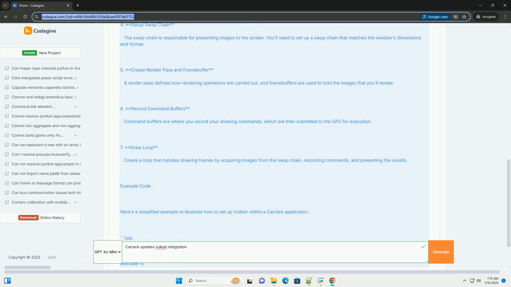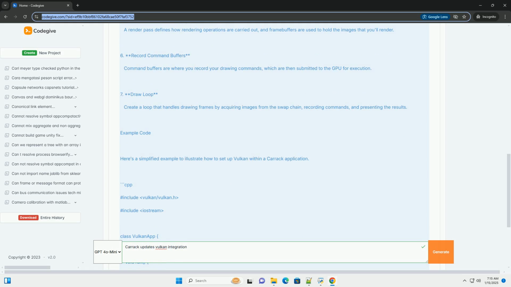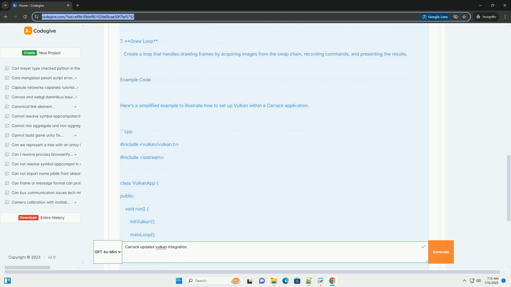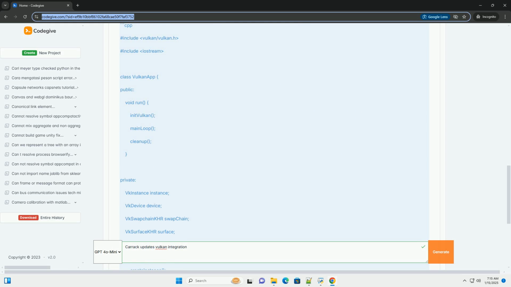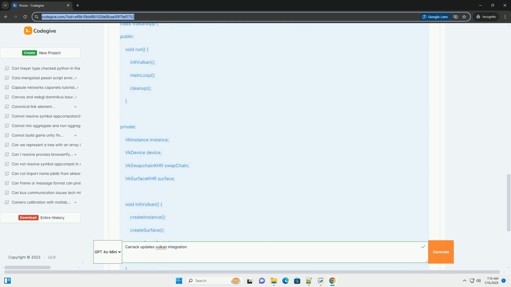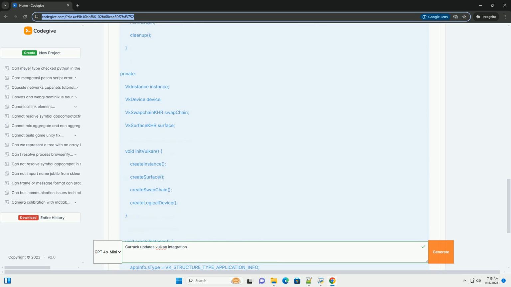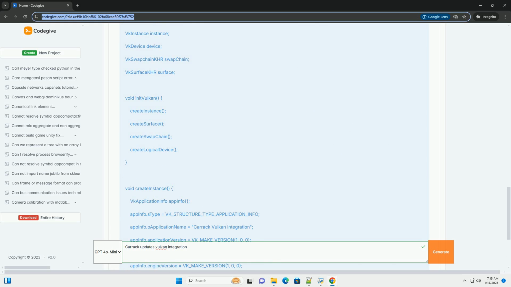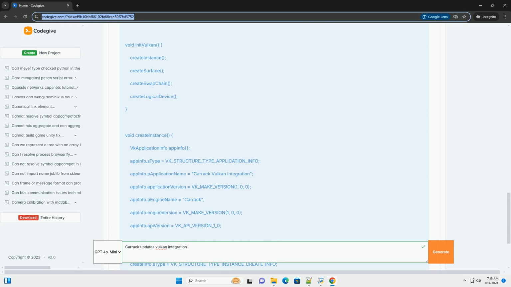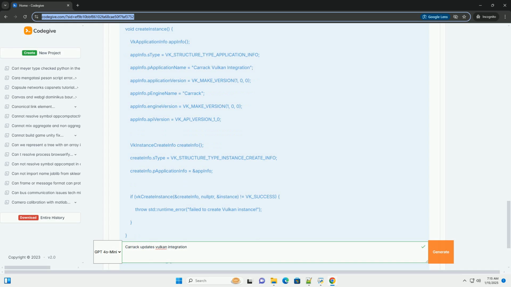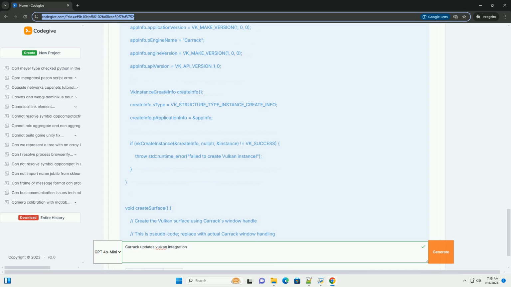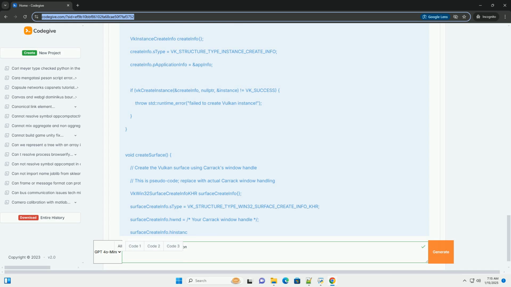Overview of Vulkan integration. Vulkan provides explicit control over GPU resources and offers better multithreading support. However, it also requires more boilerplate code and management of resources compared to older APIs. When integrating Vulkan with Carrack, you'll focus on setting up the Vulkan environment, creating a rendering loop, and managing resources.